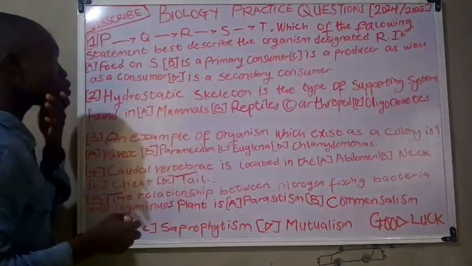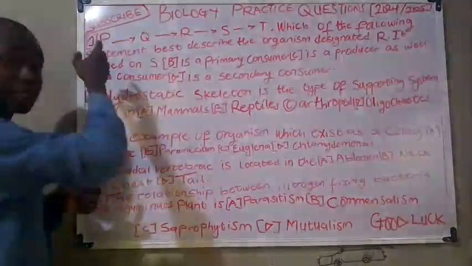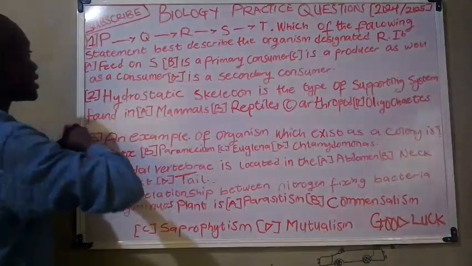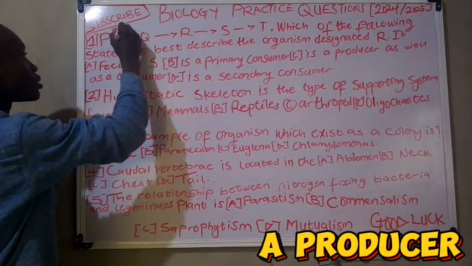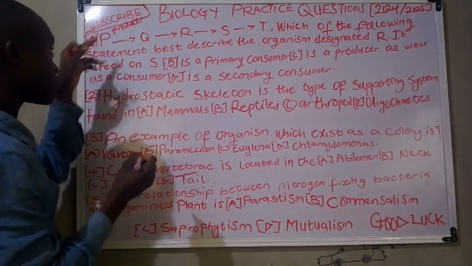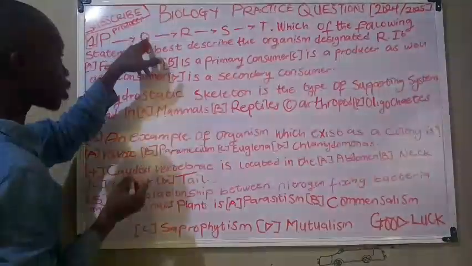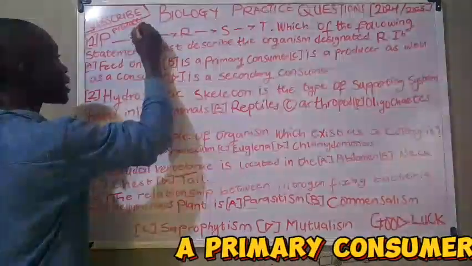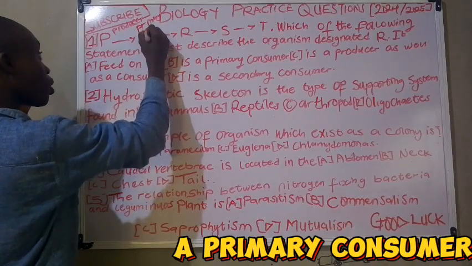Now, it should be noted that when talking about aspects in a food chain, this is simply known to be a producer. The second one, following the Q, is known to be the primary consumer.